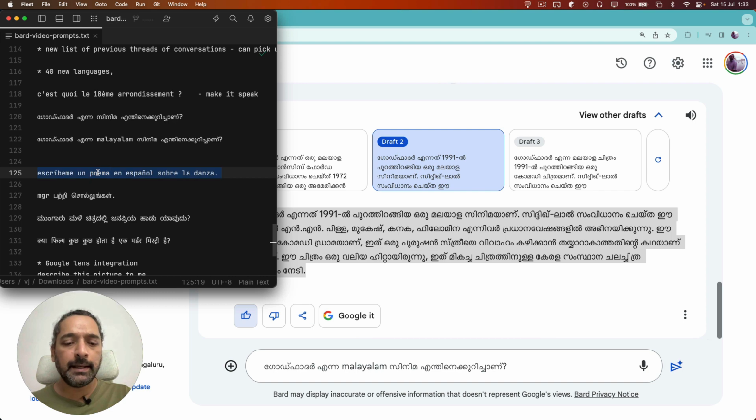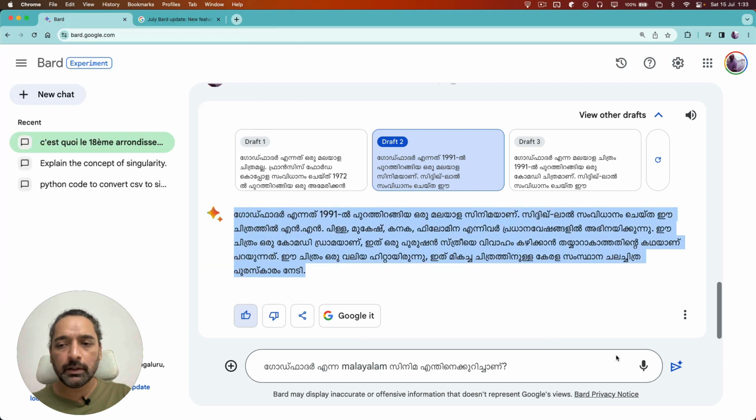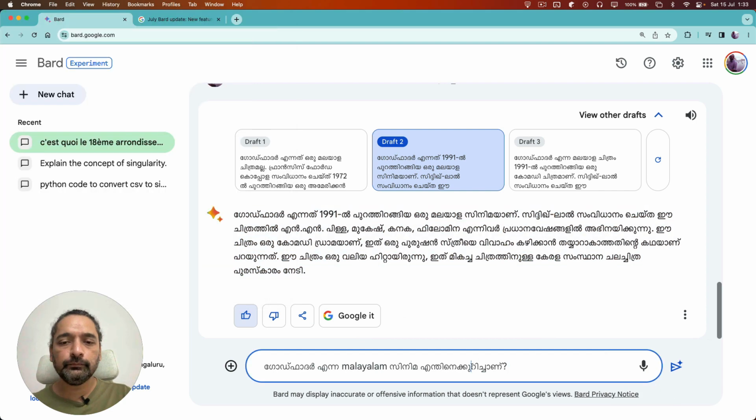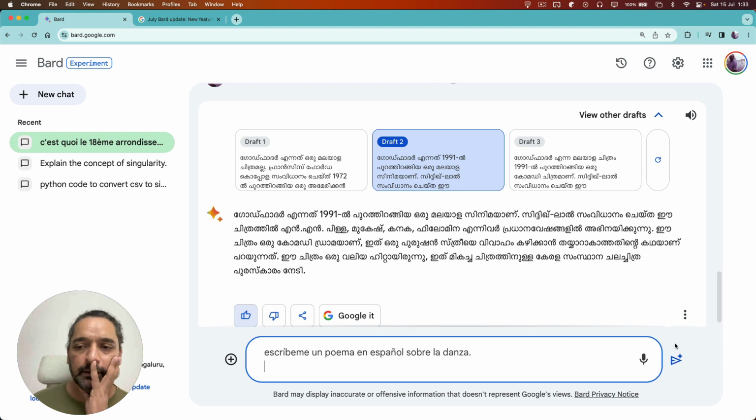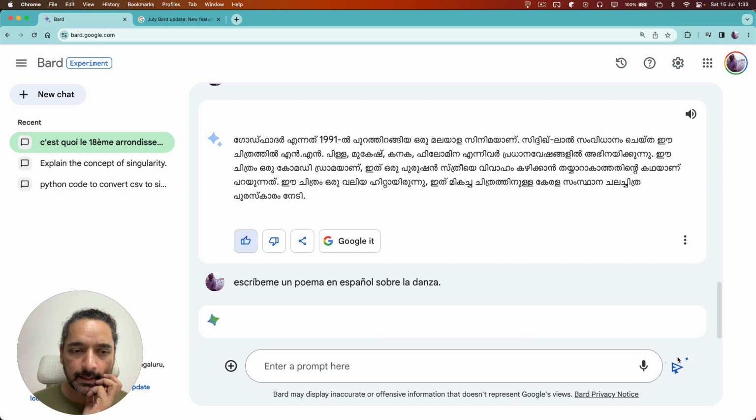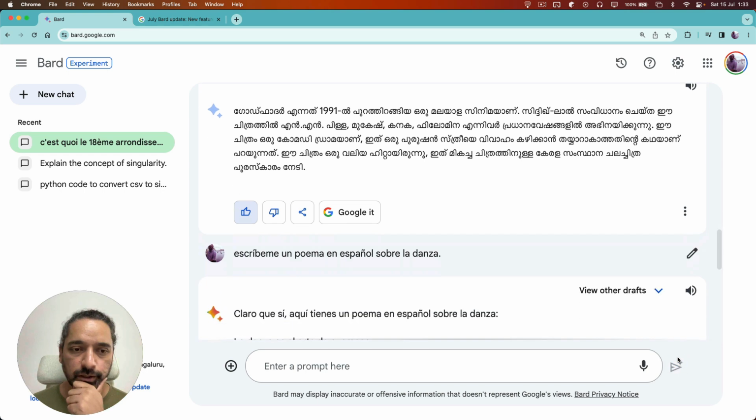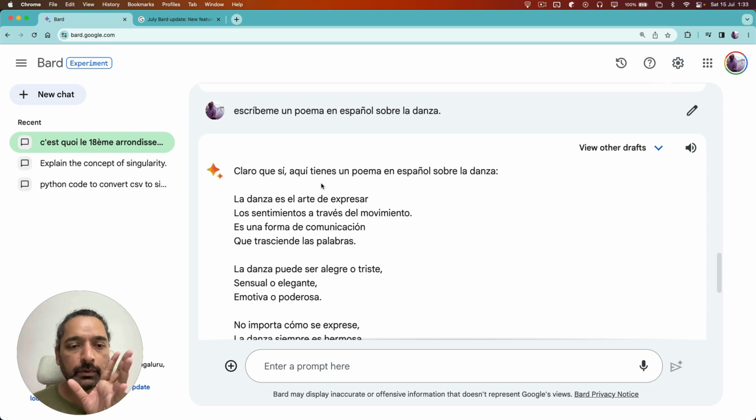Let me try something else in Espanol. Let me try it in Spanish. Escríbeme un poema en español sobre la danza, right? Write me a poem in Spanish about dance. So here it is, claro que sí, aquí tienes. Okay. La danza es el arte de expresar los sentimientos a través del movimiento. Very cool, right? So again, it's doing Spanish.